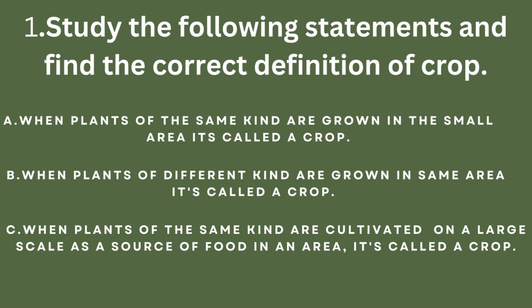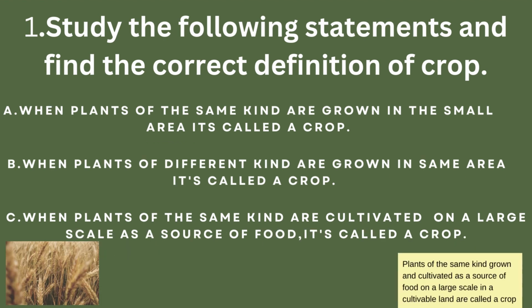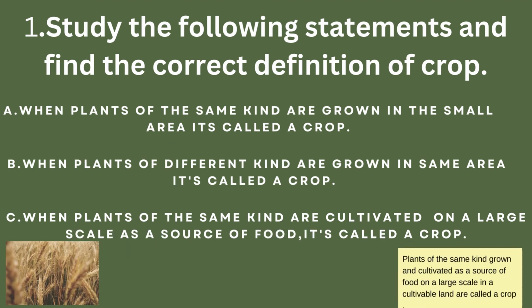Question number 1. Study the following statements and find the correct definition of crop. So, what is a crop? When plants of the same kind are grown and cultivated as a source of food in a large cultivable land, it's called a crop. Example, wheat, rice, corn, soybean, etc.